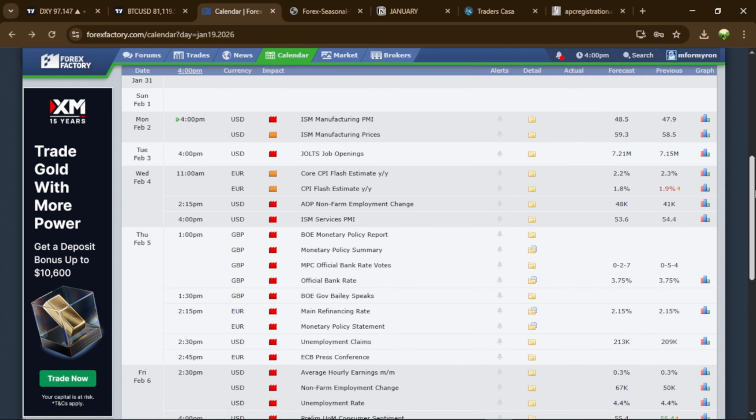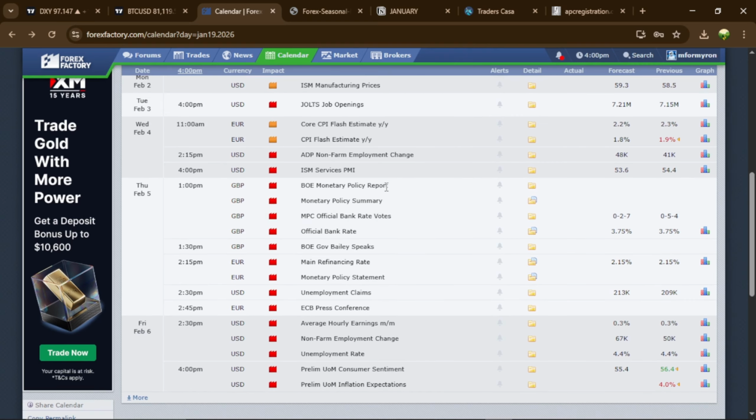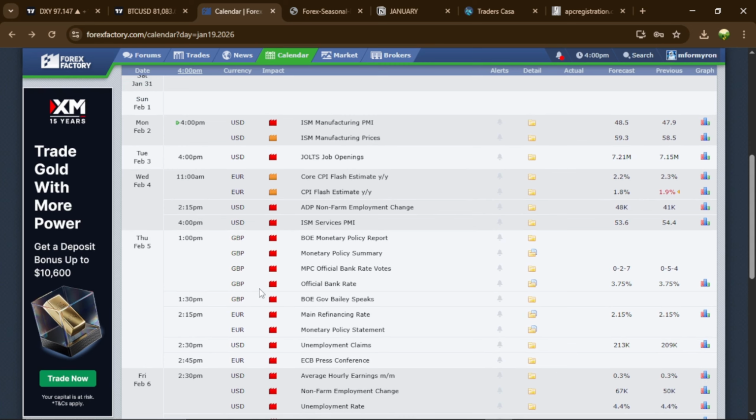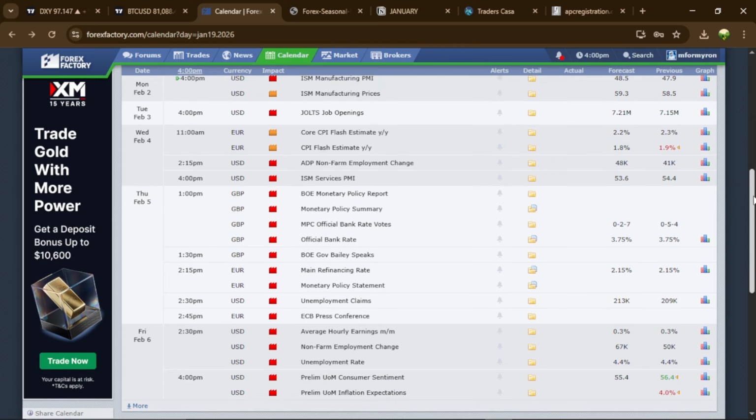And for the new week, so every first week of the month is NFP week, right? So the dollar will be experiencing NFP for around 2:30 p.m. on Friday. So this will be the main news for the week, and pound as well will be having also some news on Thursday. So pound and USD will be having the main news for the week. Then Euro, a couple of news, and JPY, there's no news on JPY.